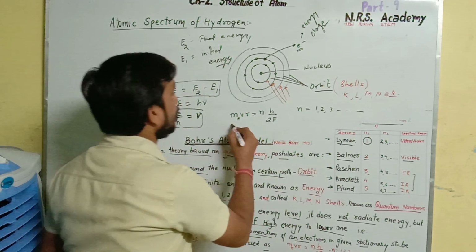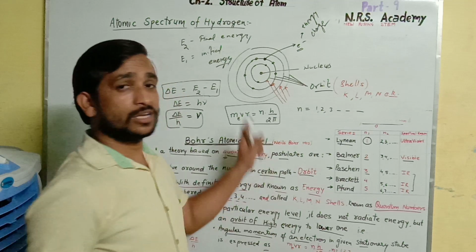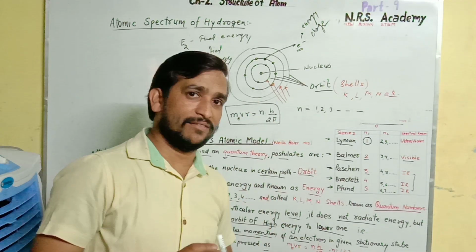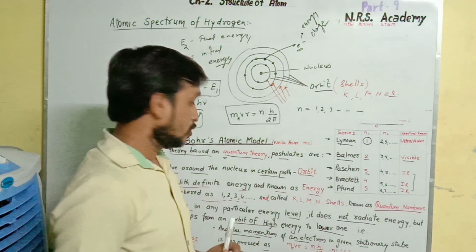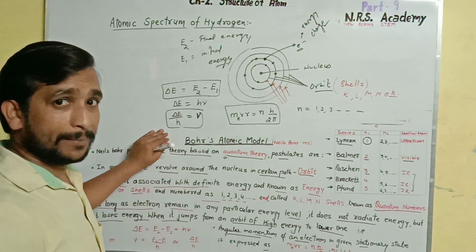This is the angular momentum of an electron revolving in a fixed energy level or fixed orbit. So this is the Bohr atomic model.